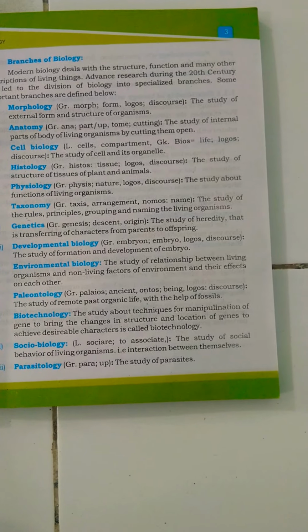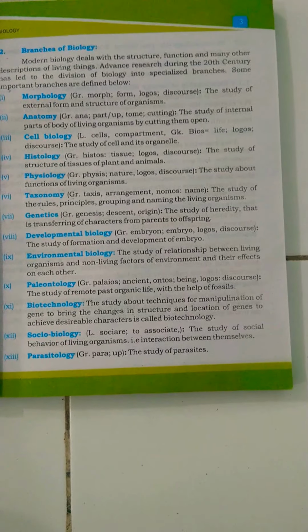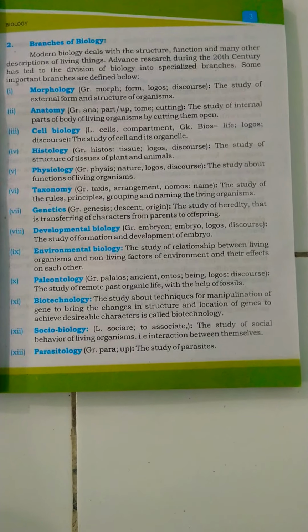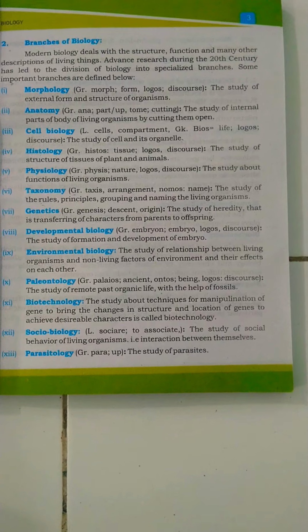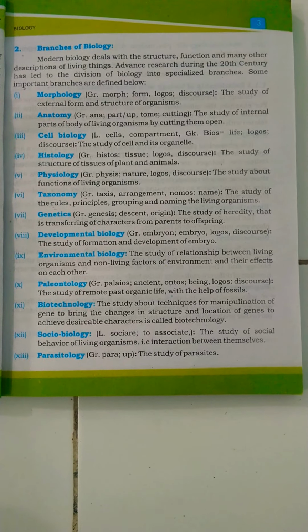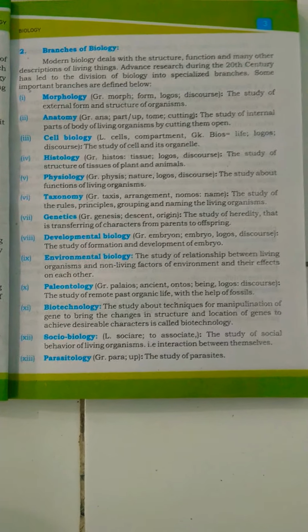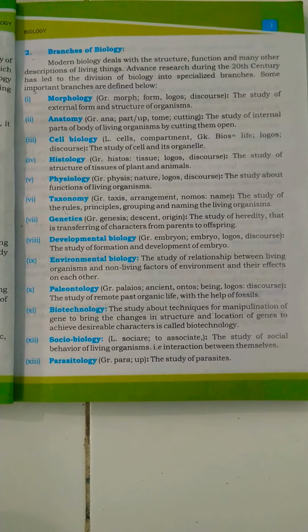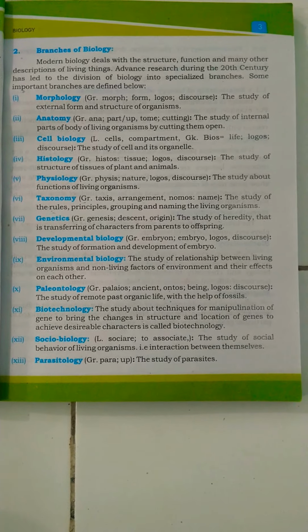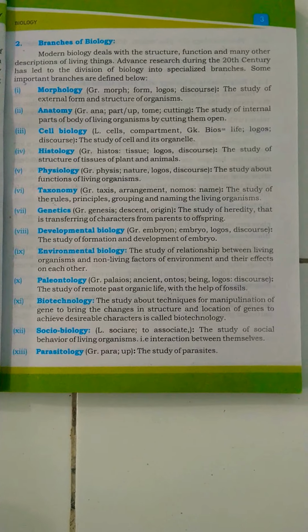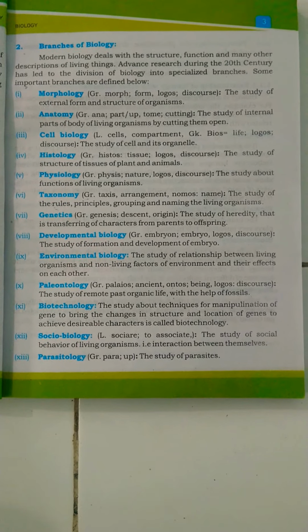The fish group will be separate, the frog group will be separate, the pigeon group will be separate, and the mammals group will be separate, in which the buffalo, cow and goat will be included. So this is the grouping of organisms, and this is taxonomy, and we give names to all the organisms according to their similarities and their groups.